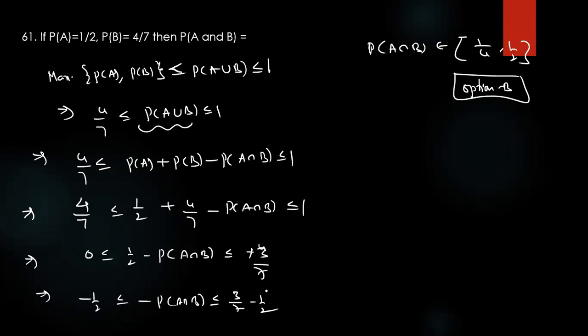2, 3, 6, 6 minus 1, 7, 14. Yeah, 14. 1 by 14 comma 1 by 2, minus 1 by 2, maximum. Minimum is 1 by 14, maximum is 1 by 2. So these many steps are not required. You can simplify on your own.